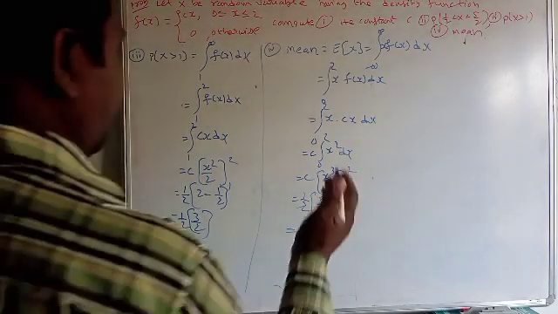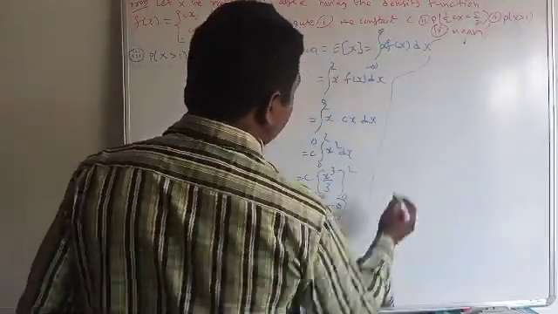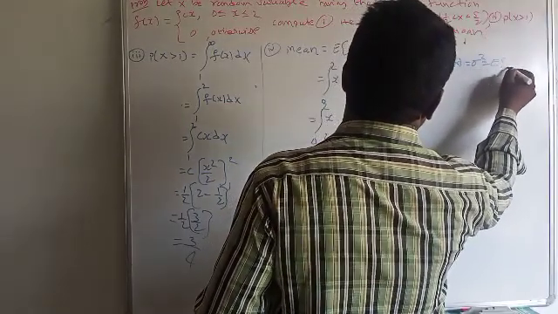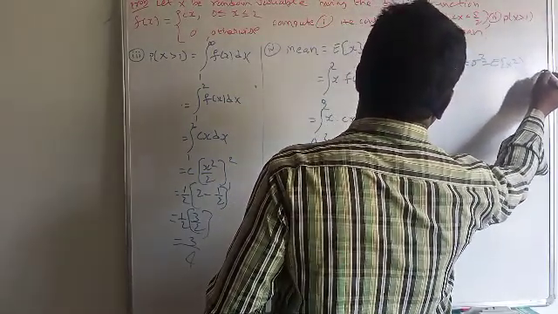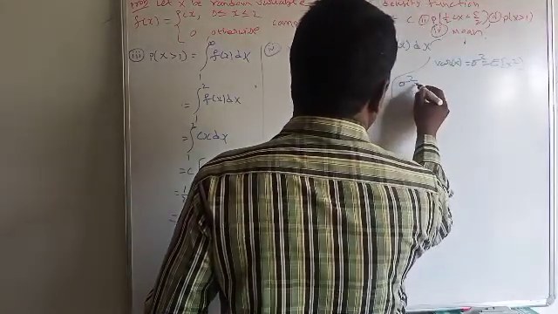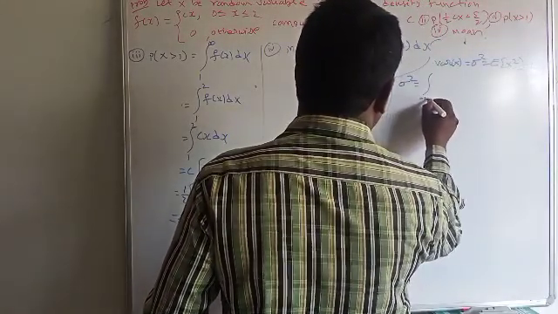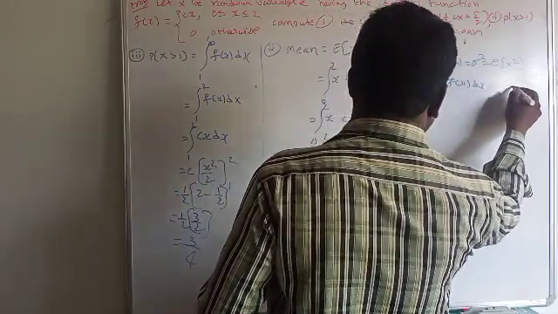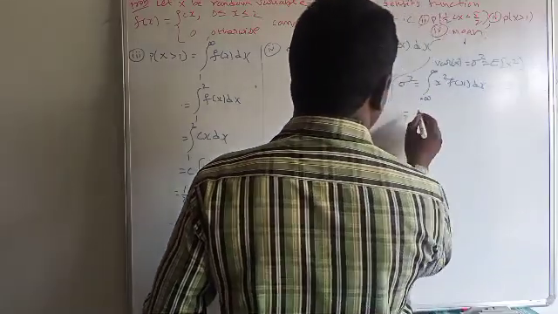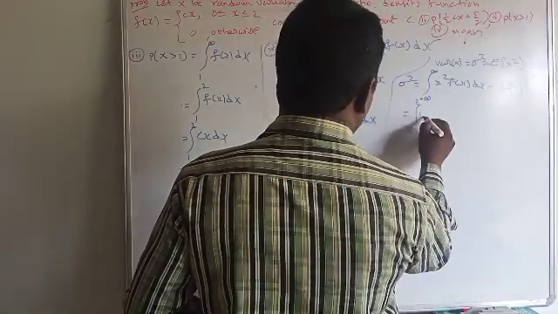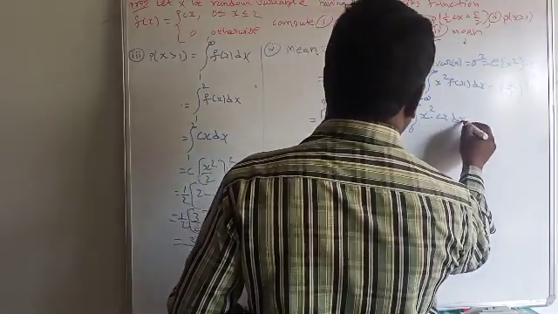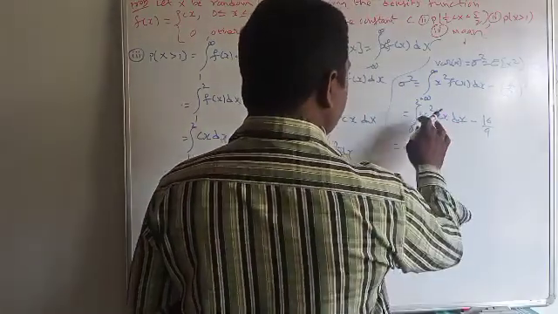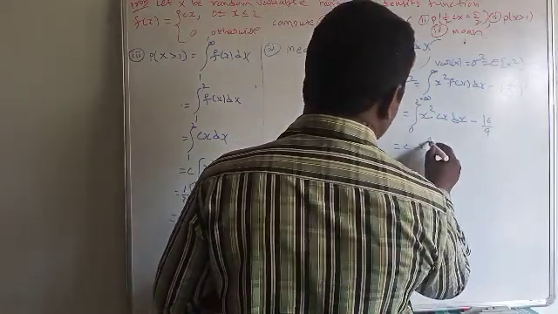Further, we have to find the variance. What is the variance? Variance of x is equal to sigma square, which is equal to expectation of x square minus expectation of x whole square. And sigma square is equal to expectation of x square, integral minus infinity to infinity of x square into f of x dx, minus 4 by 3 whole square. This is equal to integral 0 to 2 of x square into cx dx minus 16 by 9. And c is a constant, so x square into x is x cube, and integration of x cube is x power 4 by 4.